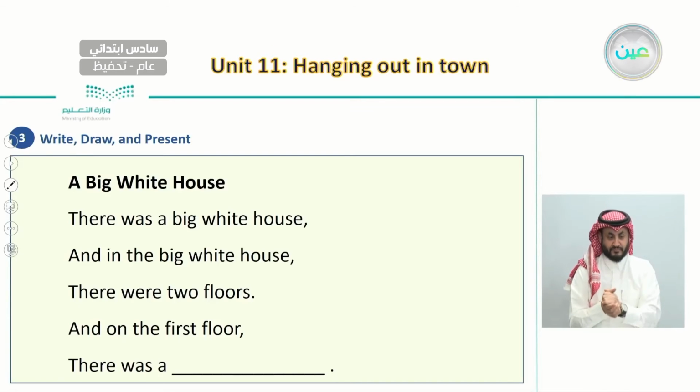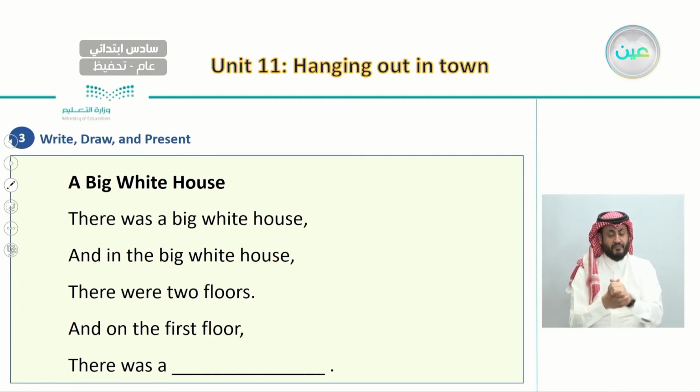So here, let's read the chant first, and then we will decide what we should complete it with. So this chant is called "A Big White House." There was a big white house, and in the big white house there were two floors.